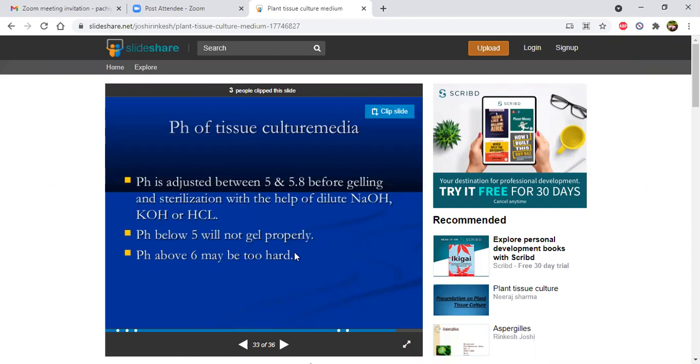All the temperature conditions, pH conditions, and general laboratory needs we have already discussed in our earlier classes. Like that, you need to maintain the tissue culture laboratory. These are the components you need for tissue culture medium preparation. By preparing with this composition, you will get a proper tissue culture medium. Later, we will discuss how many types of tissue cultures there are and how you will get your results. Up to now, this is our topic. Okay, students, thanks a lot.